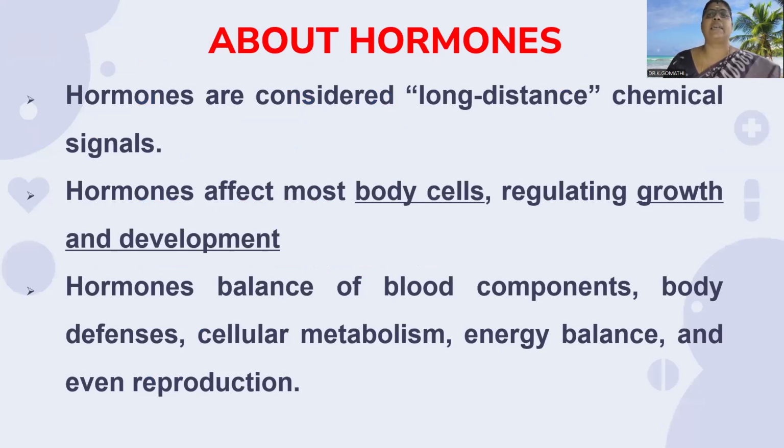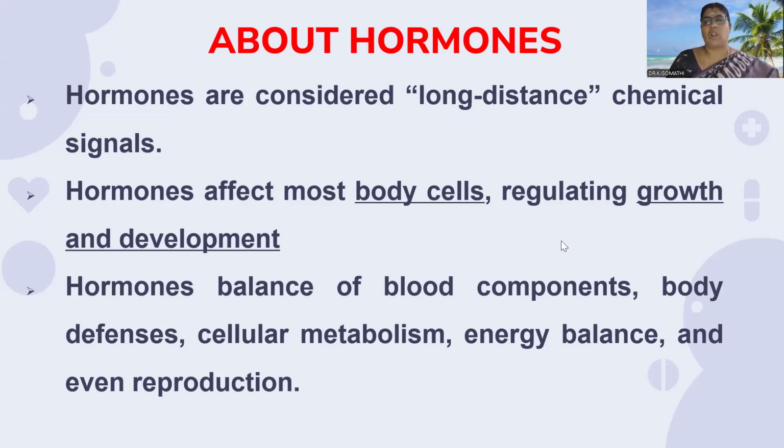What are hormones? Hormones are considered as long distance chemical signals. Hormones affect most of the body cells, regulating growth and development. Hormones balance blood components, body defenses like immunity, cellular metabolism, energy balance, and even reproduction.